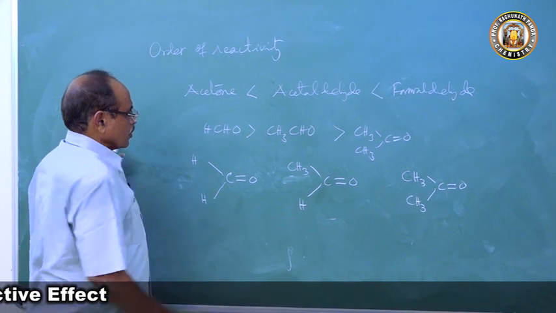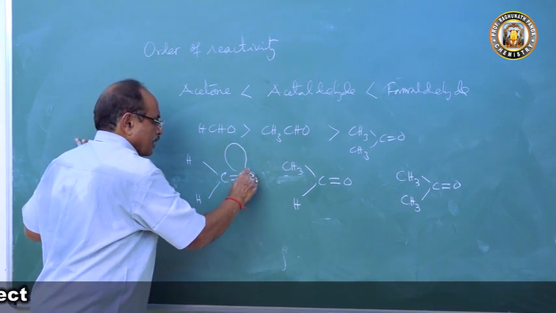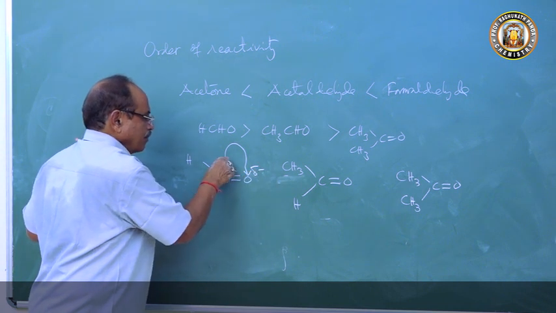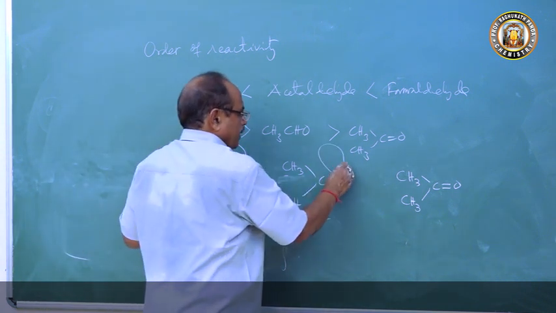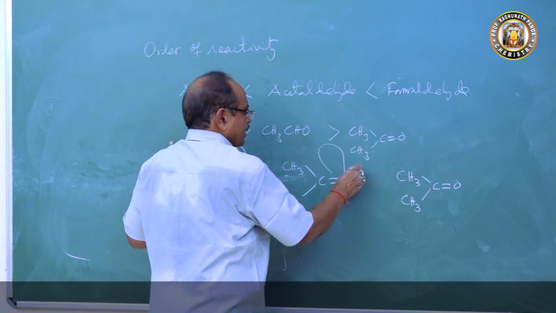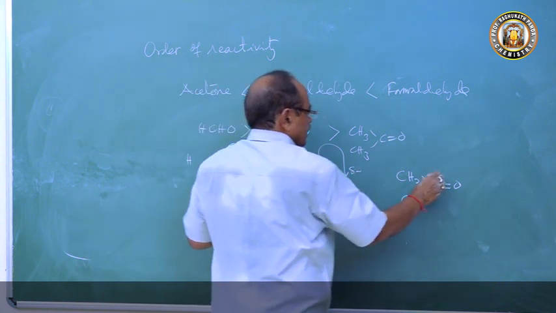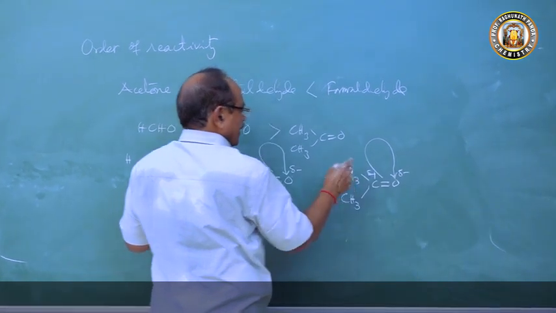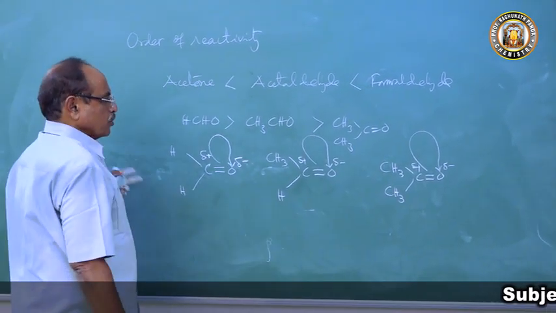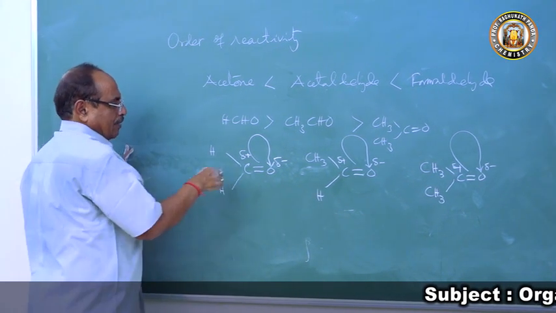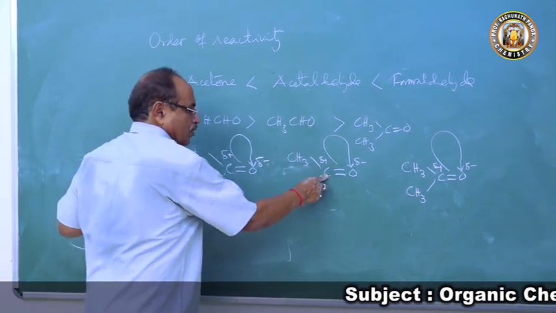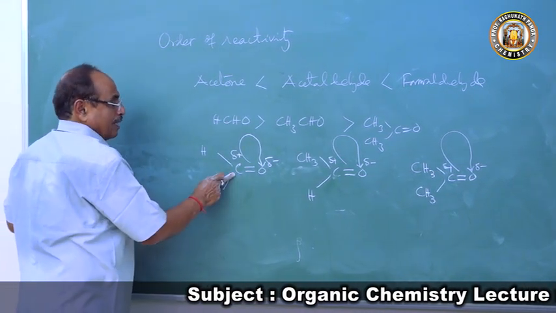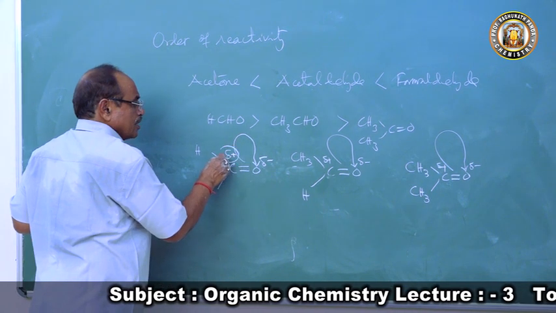Now there is a displacement of electron pairs. The oxygen atom is delta negative, the carbon atom is delta positive. Here also the same thing happens, this goes to delta negative and this delta positive, and this goes to delta negative and delta positive. So the carbon atom has a positive charge, so it will attract a nucleophile. This will attract a nucleophile, this will attract a nucleophile. But when you come to formaldehyde, the positive charge is more.